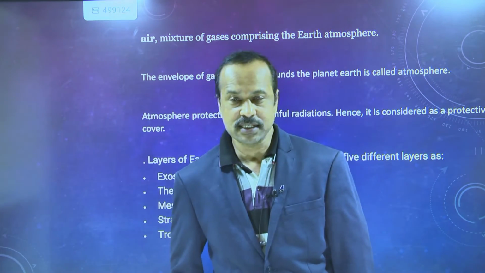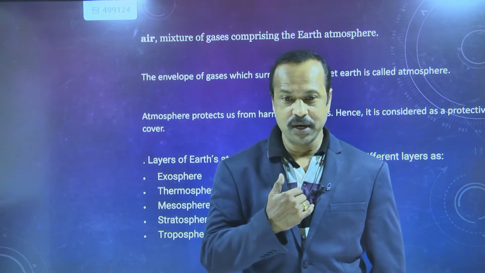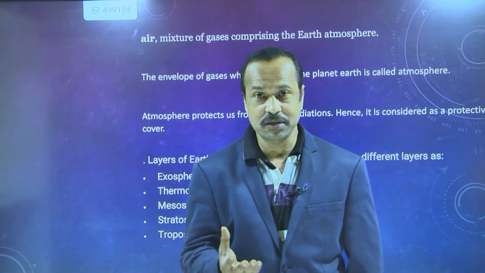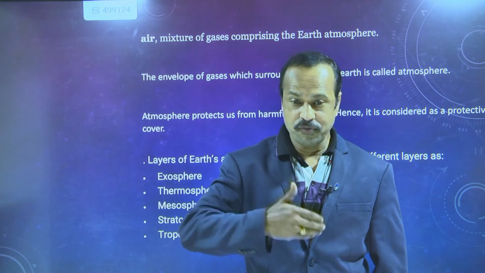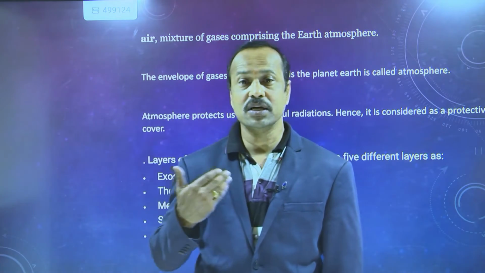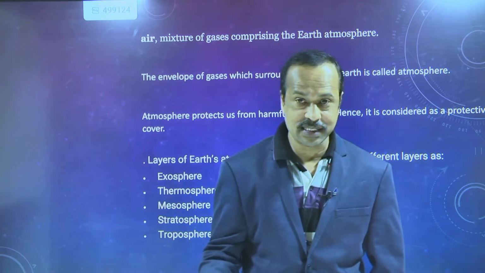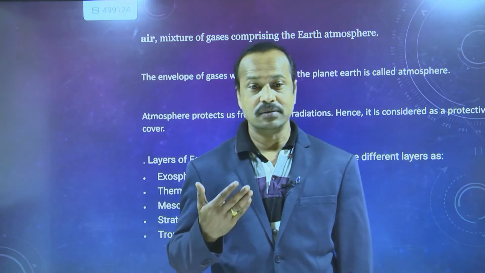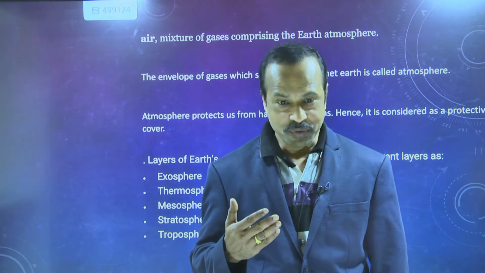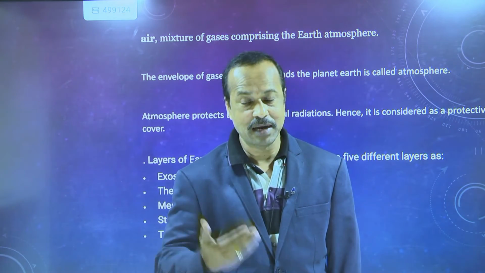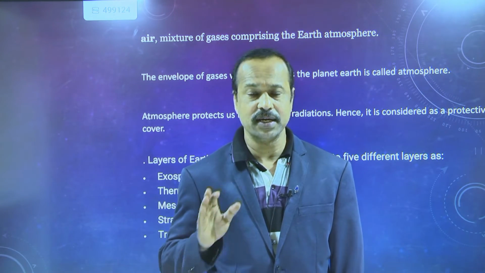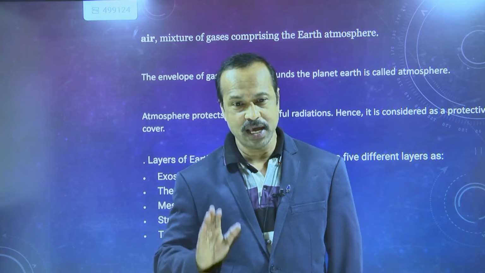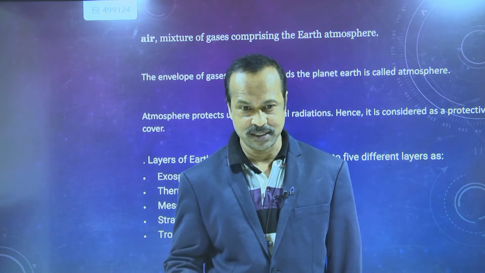It protects us from incoming ultraviolet radiations. It gives oxygen for respiration, and it gives carbon dioxide to the plants, and it has 78% nitrogen. Nitrogen also helps in the existence of life on the earth.